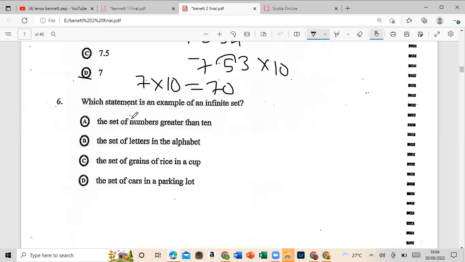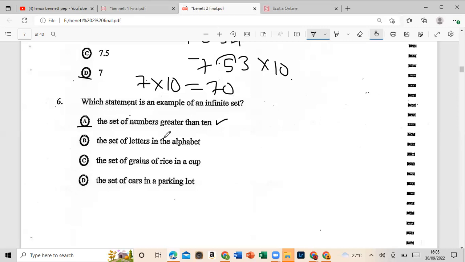A says the set of numbers greater than 10. B, the set of letters in the alphabet. C, the set of grains of rice in a cup. D, the set of cars in a parking lot. So that would be A. The numbers greater than 10 go up to infinity, meaning there is no ending. You can keep on adding 1 forever.